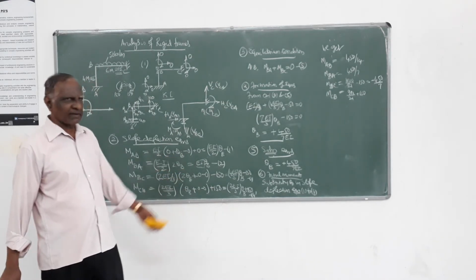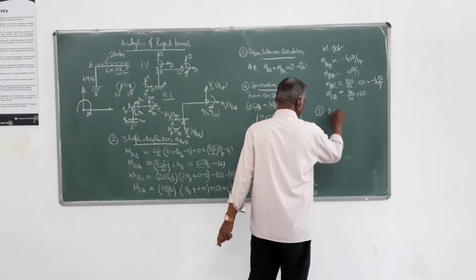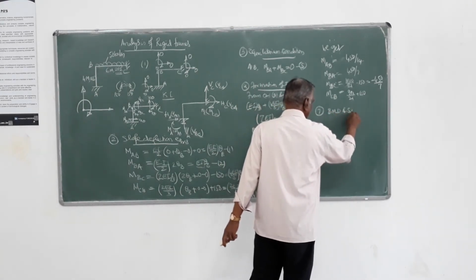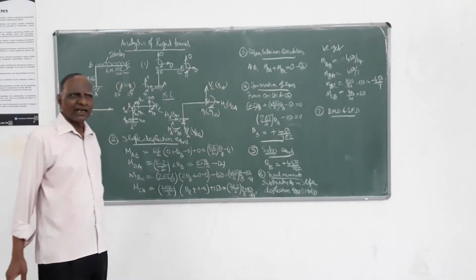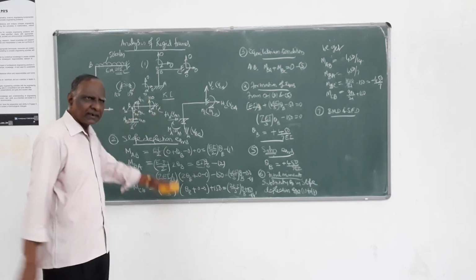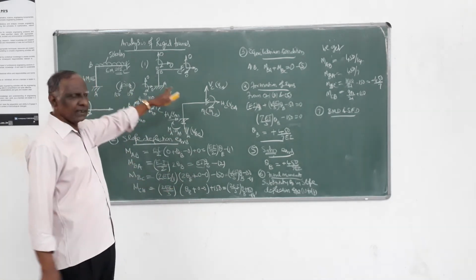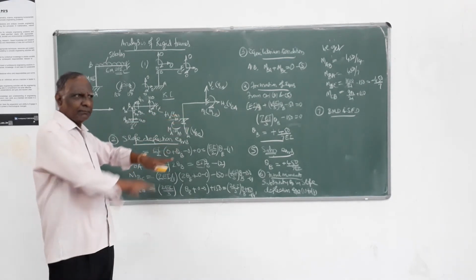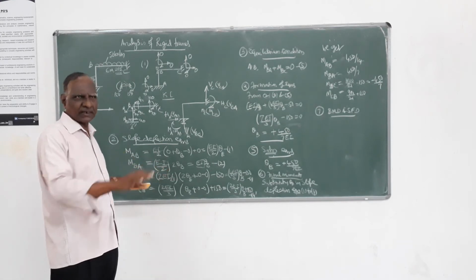So the last step, that is the 7th step, you can plot the bending moment diagram and shear force diagram, as you did in the same type of steps. Absolutely there is no change, whether it's a beam or frame. In a beam, all members were lying in one line, that is a horizontal line.